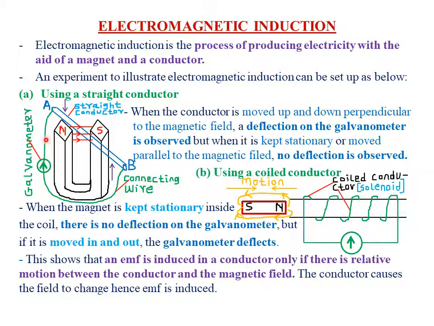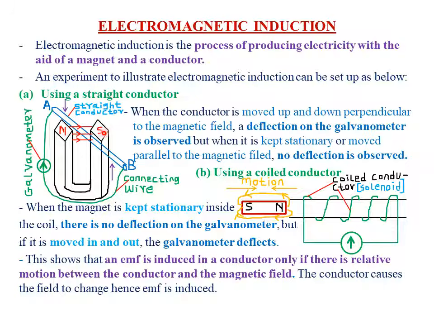We also need some connecting wires and a U-shaped magnet, which produces the magnetic fields. Remember, under the first topic of Form 2 work, which was magnetism, we did say that magnetic fields always move from the North Pole towards the South Pole. So these are our magnetic fields. When we are looking at the properties of magnetic field lines, they always originate from the North Pole towards the South Pole.